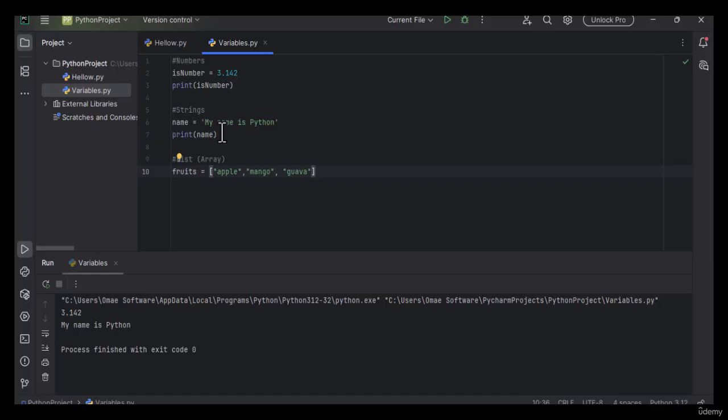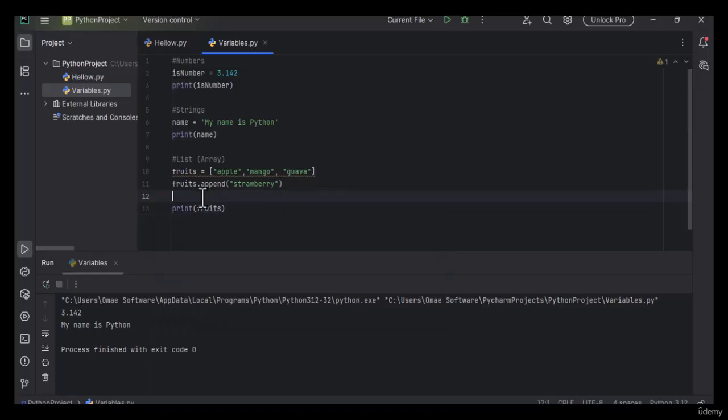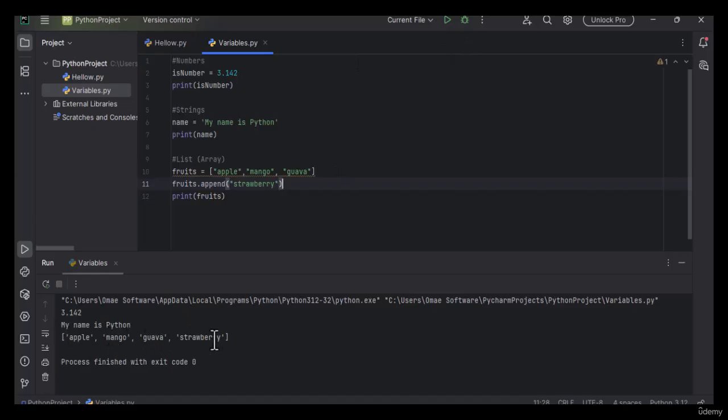So I'm also allowed to do these fruits, where the index is 0, 1, 2. But if I don't want to do that, I can just use the method append. Here I'll do an append of strawberry. That means it's added at the far end of the array. If I need to see what's in the array, I'll just say print fruits. If I run this and check the console, it's going to say apple, mango, guava, and strawberry. That's how an array is used in Python.